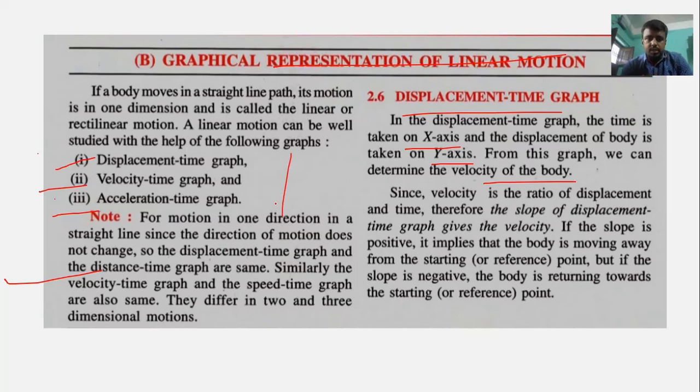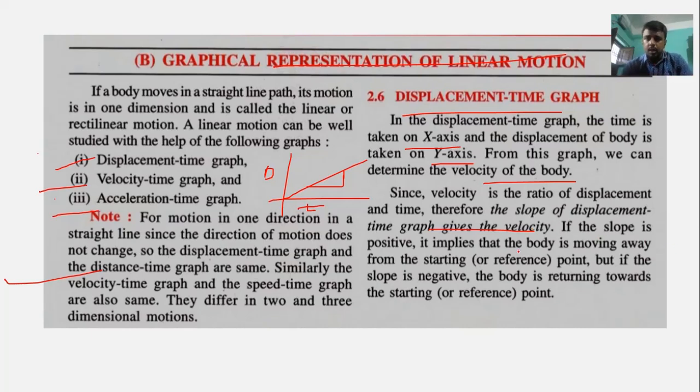Okay, if this is a time axis, meaning this is a graph, then here it is taken time, here it is taken distance, and if this is the graph, then from this we can find the velocity by taking the slope. Since velocity is the ratio of displacement and time, therefore the slope of the displacement-time graph gives velocity. We know that velocity is the ratio of displacement by time. So when we plot a displacement-time graph, from the slope we can find the velocity.